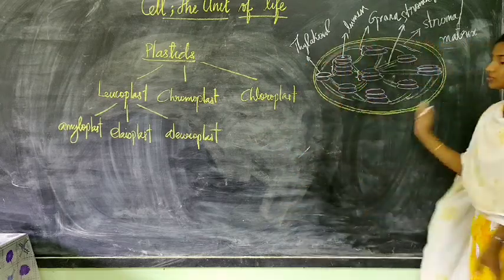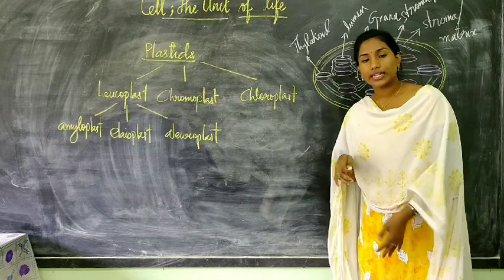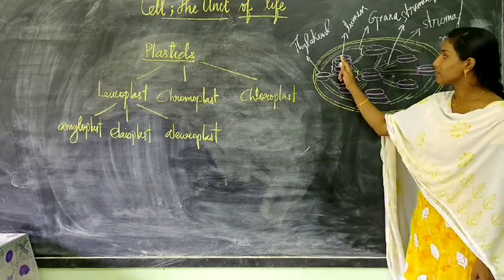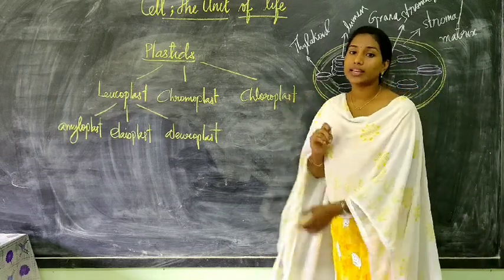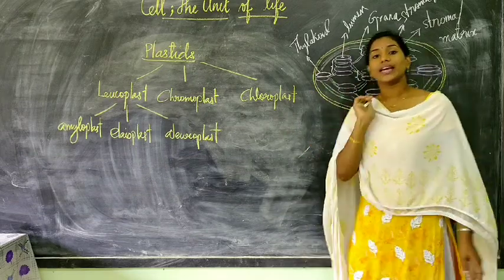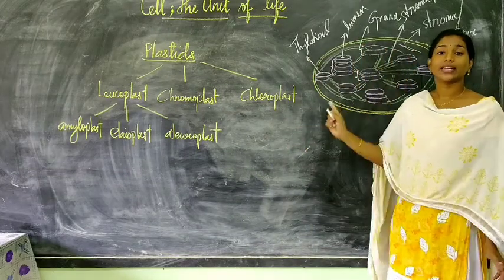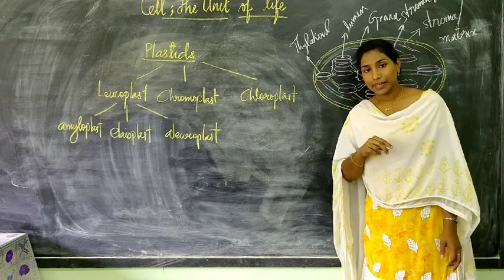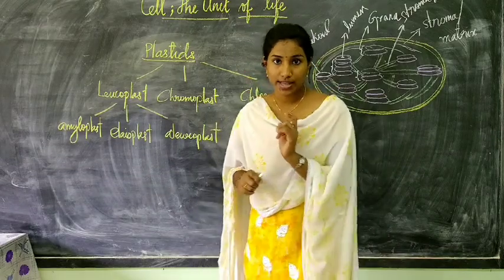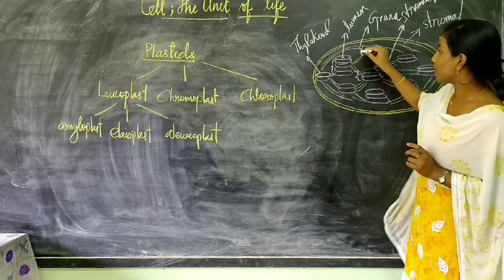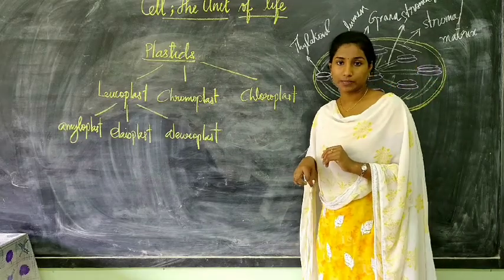Alright. So structure of chloroplast: it is double membrane bound, outer membrane, inner membrane. The region inside of the inner membrane is called stroma, which contains small disc or coin-shaped structures called thylakoid. Many thylakoids stacked together is called grana. Now the region inside of the thylakoid membrane is called lumen. Each grana is scattered here and there, and they are connected to each other by stroma lamellae. Now, photosynthesis, as you must have learned lastly, has two parts. Light reaction is there, dark reaction is there. These two reactions happen in the stroma and the thylakoid membrane. Alright.